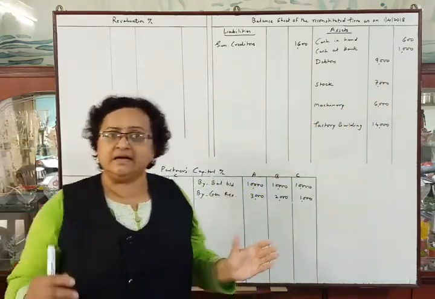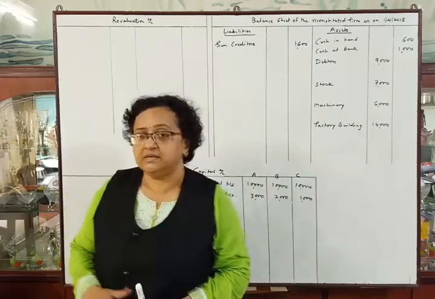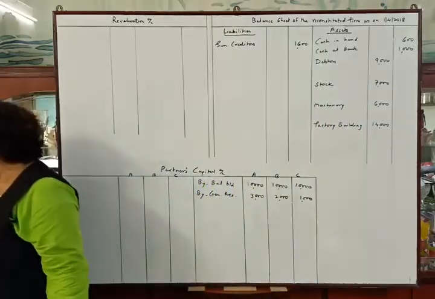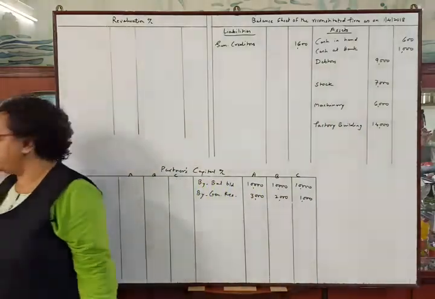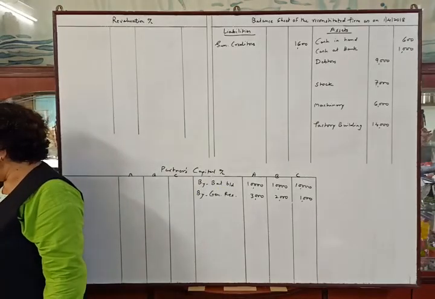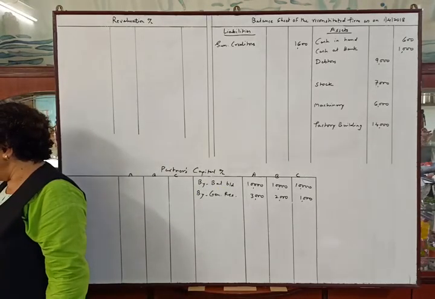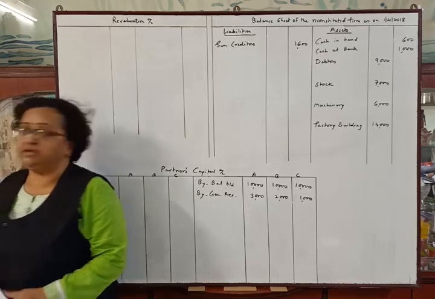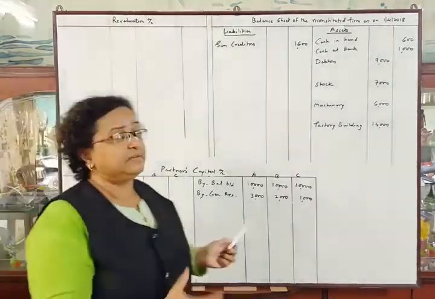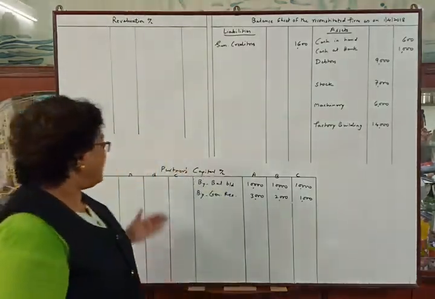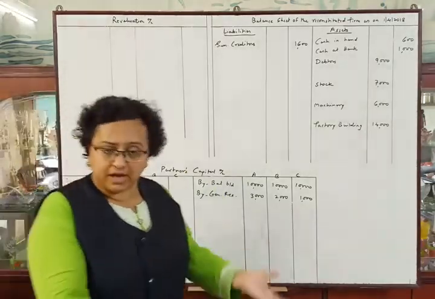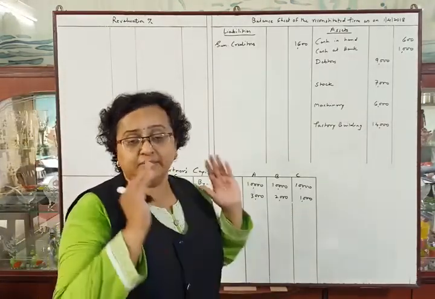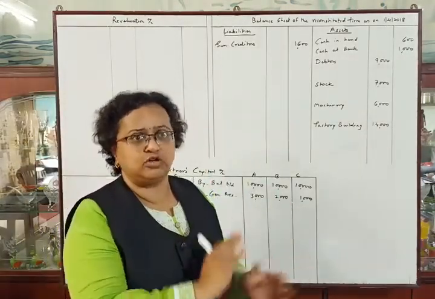Okay. Now let us start the adjustments. See the problem. They told us that C is retiring from the business and it was agreed that the amount due to him will be treated as loan. It means after finishing the problem, we have to transfer the balance of Mr. C to his loan account so that it will be as loan in the business for some time.